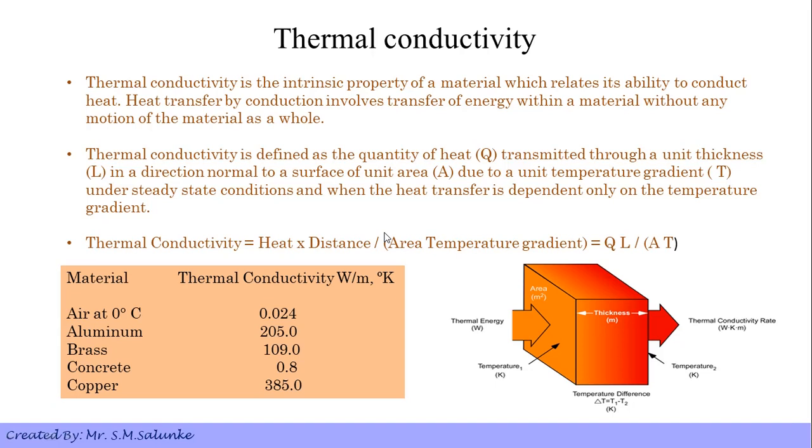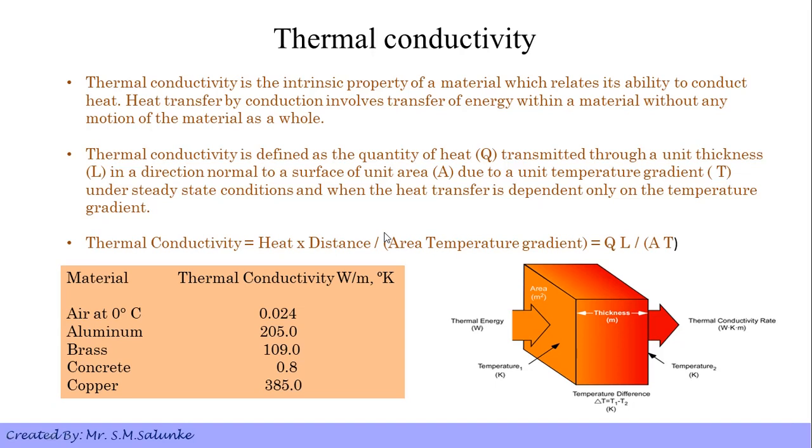Thermal conductivity is defined as the quantity of heat Q transmitted through a unit thickness L in a direction normal to the surface area A, due to unit temperature gradient under steady state condition, when heat transfer is dependent only on the temperature gradient.